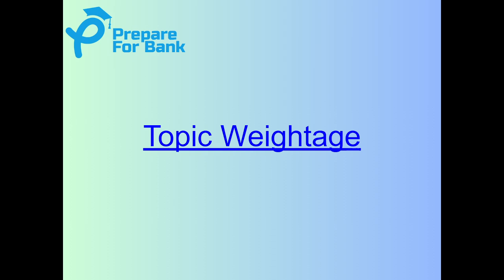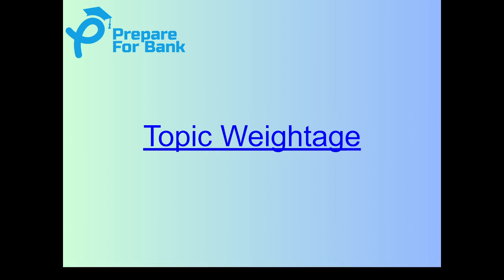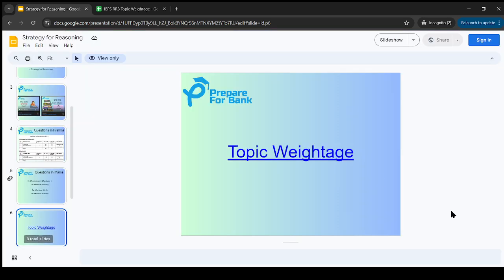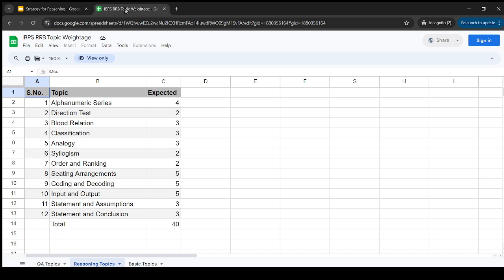Now let's move on to the topic weightage and we'll see how many questions will be asked in reasoning and what types of questions there are. So friends, we can see, like, for the alphanumeric series, the expected questions are 4, right? And likewise I have also given the expected questions based on previous question paper experience.